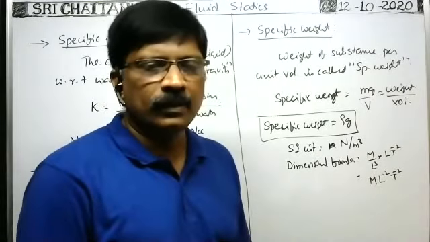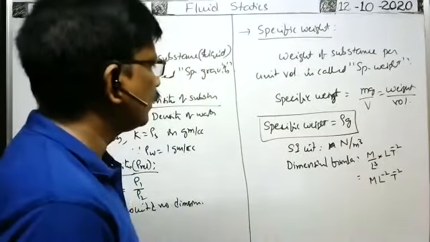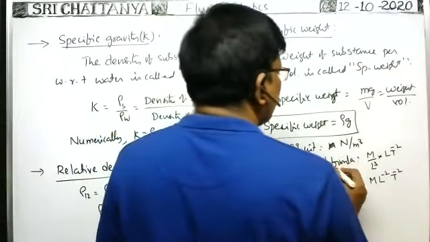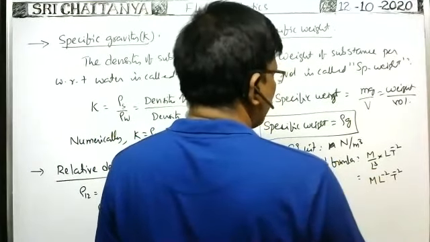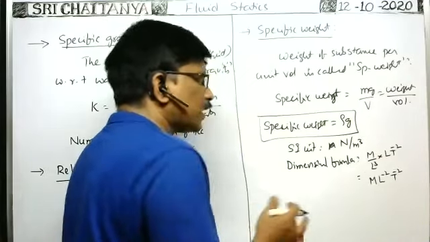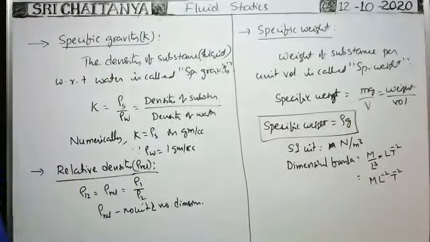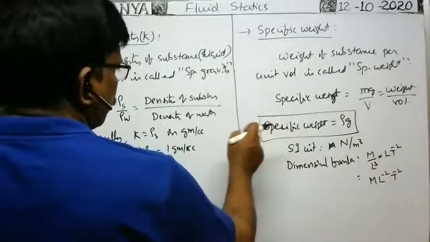That is the specific weight. It does not have any symbol. You write it like this only. Specific weight has no particular symbol, because we rarely use this concept.